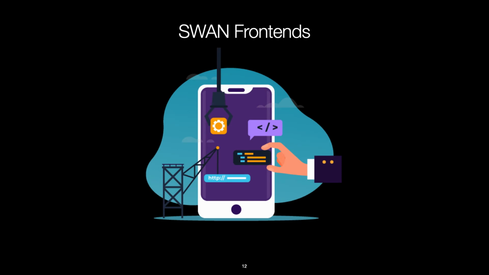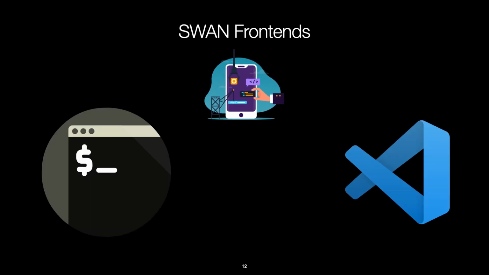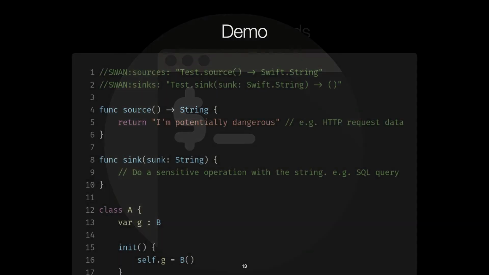We designed Swan with the app developer as our main target audience, and therefore usability was a priority. Swan provides both a command line interface and a graphical user interface in the form of a VS Code extension. I'll demonstrate the command line interface first.